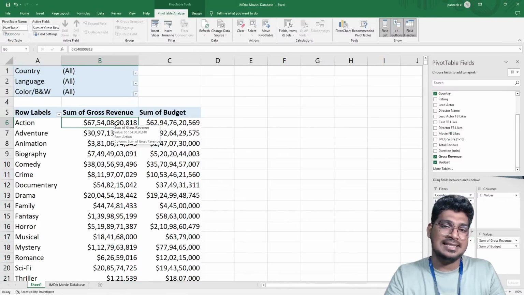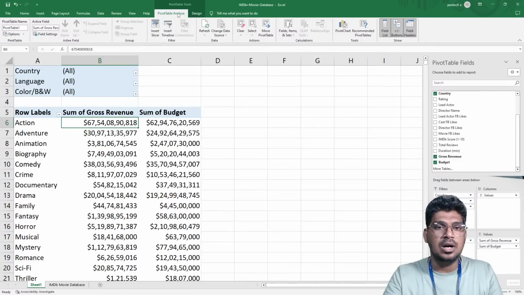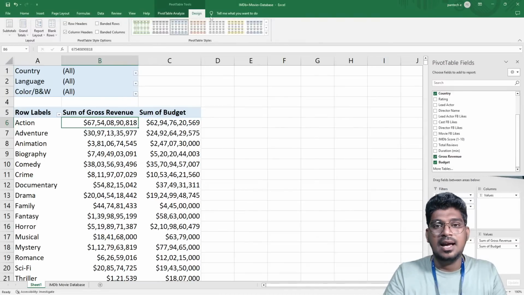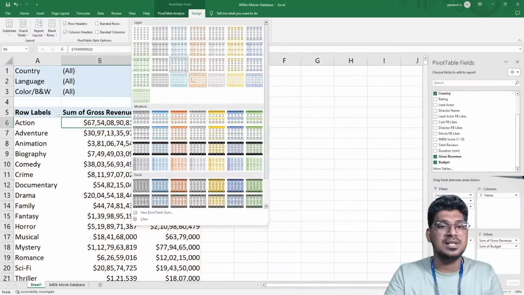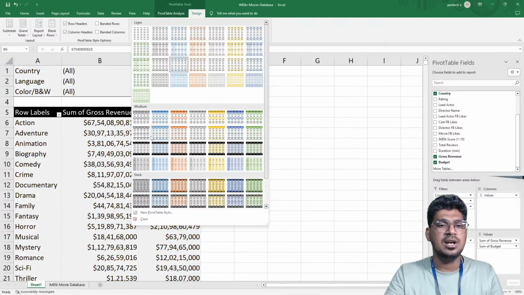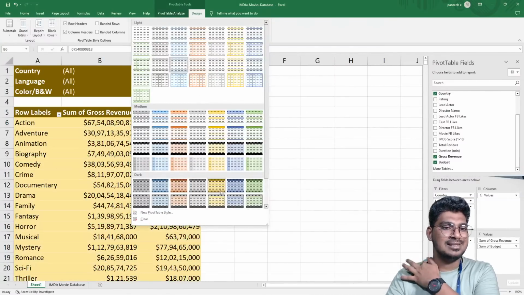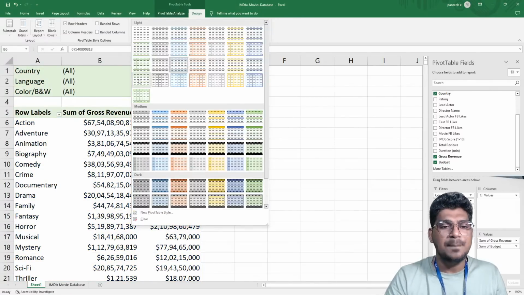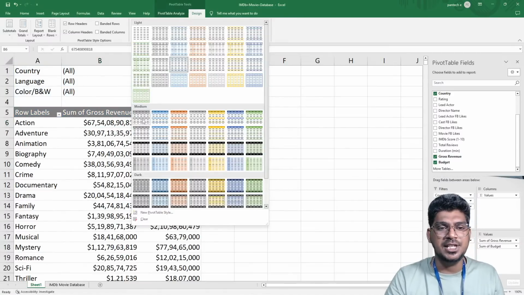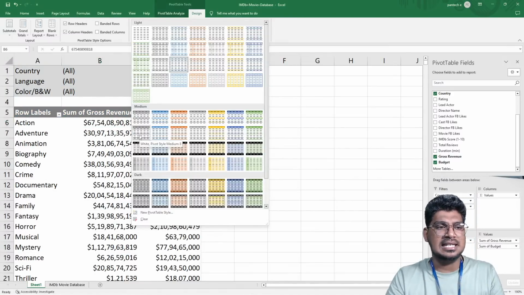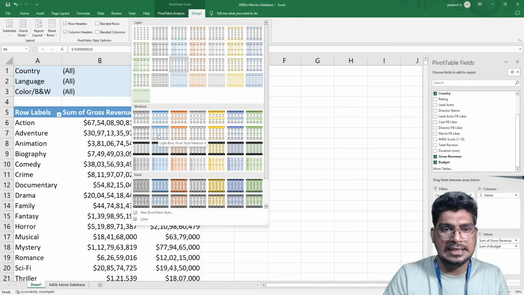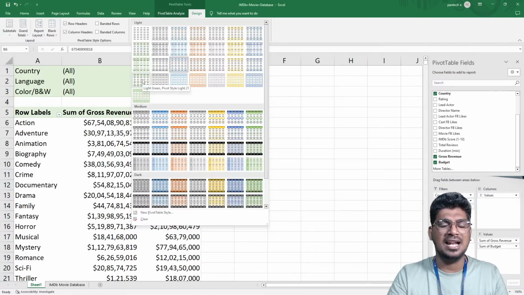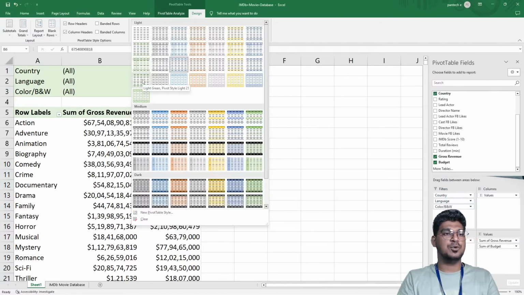So now you can see this one. Here the pivot table tool is available. I'm going to select this particular design, and you can see several options. Most commonly there are light, medium, and dark options. Mostly the light and medium styles are much easier. For example, I'm going to use this particular lighter style, which is more helpful for visualizing this pivot table.